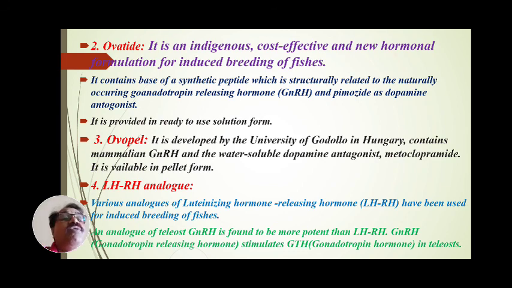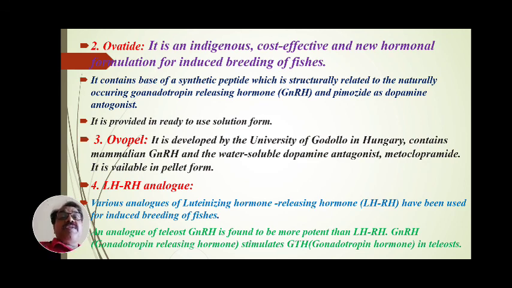It is provided as a ready-to-use solution for the ovulating agent, and Ovatide also gives good results in fishes.